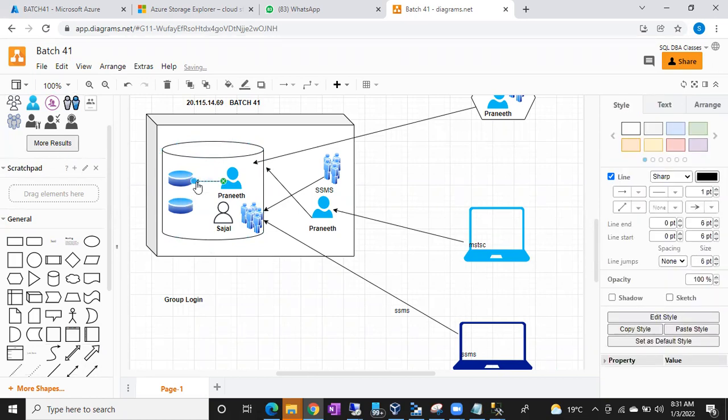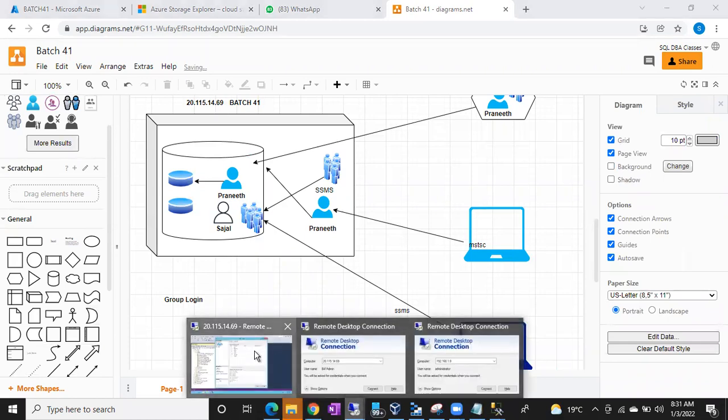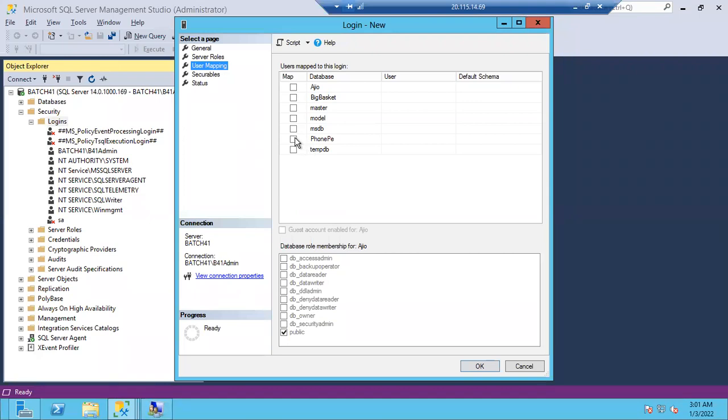Clear, guys? Okay, so this is how it will work. If I want to give access to Pranit on any database, I have to select the database. Pranit wants to access PhonePe. I have to select the PhonePe database and give access to Pranit on PhonePe. This is how we'll give access on individual databases.